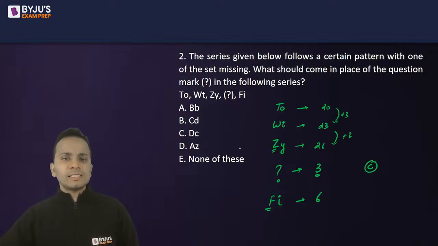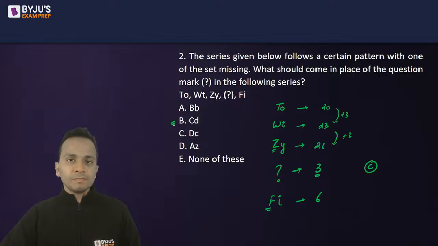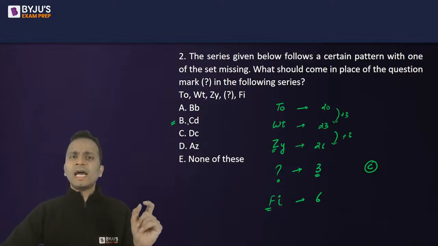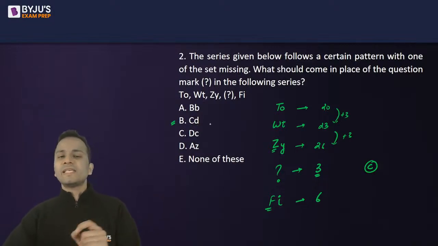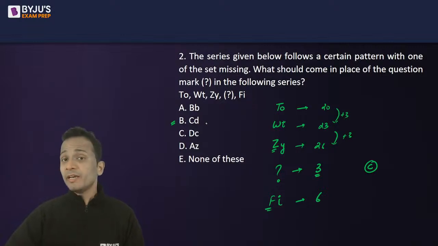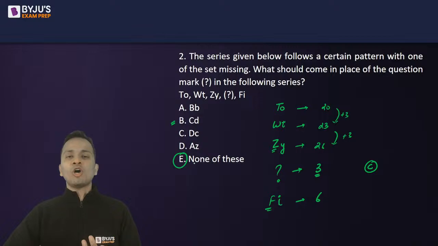Now C is there in option B. Do not commit this particular mistake. C is there in option B. Now, in the previous question, I did not require to check the second part of this. But here you need to check this because of this option. So I have an option, none of these also. So the answer will now be option B or option E.